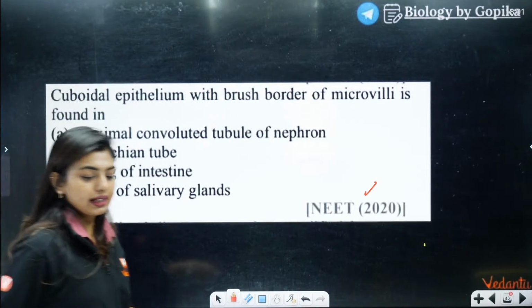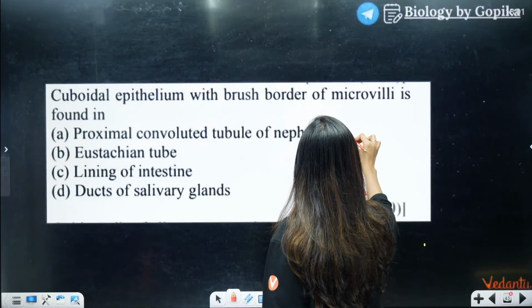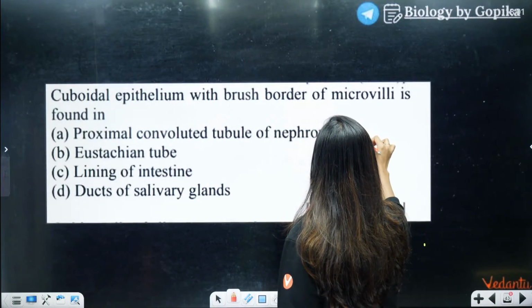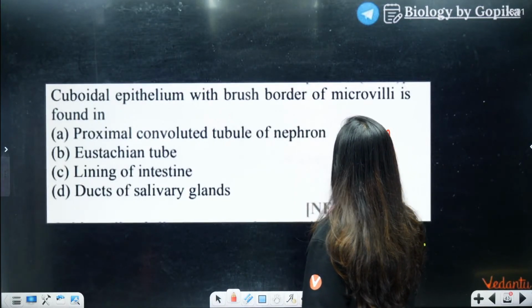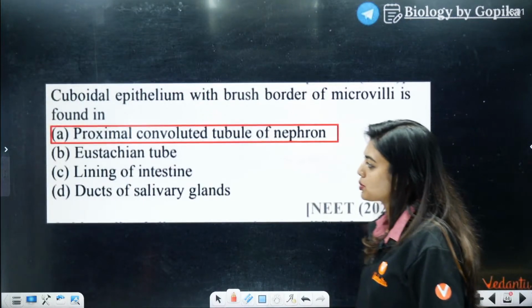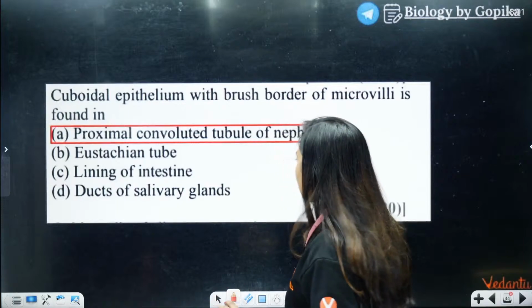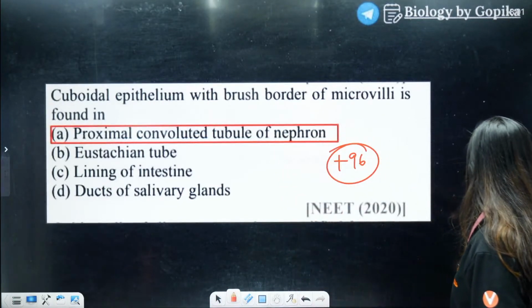Yes, excellent. A is the answer. So here students, they have asked brush border. So that means what? Like this, right? Where we can increase the surface area, so more absorption can happen, and maximum absorption happens in proximal convoluted tubule, right? Plus 96.